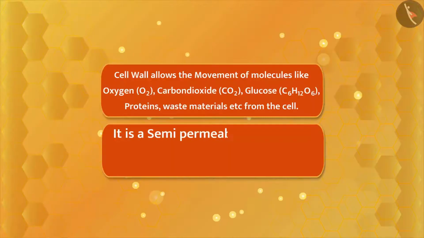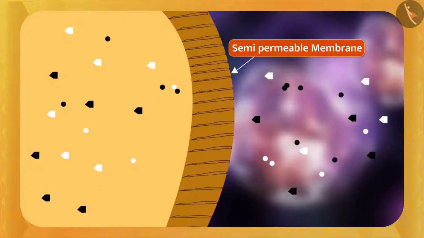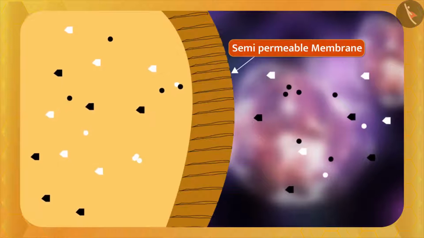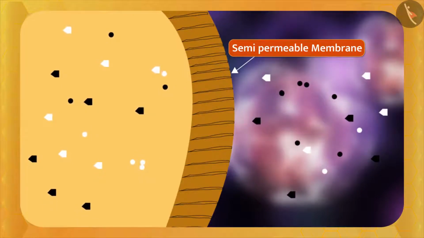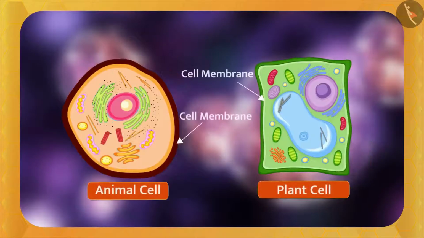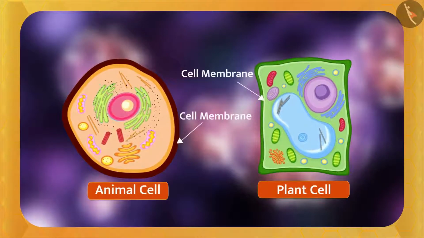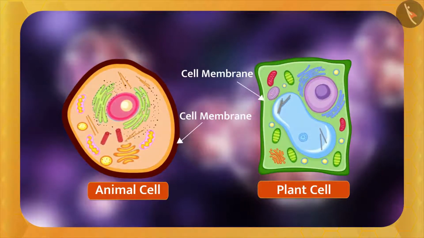It is a semi-permeable membrane. Now, what is a semi-permeable membrane? The semi-permeable membrane allows the passage of certain particles and stops the movement of other particles. That is why it is the living part of the cell. It maintains the size of the cell and also protects the internal structure of the cell.